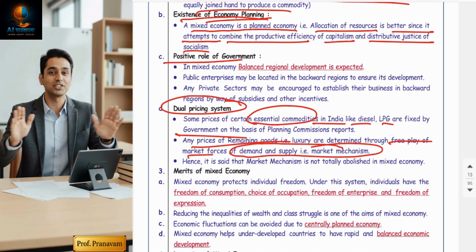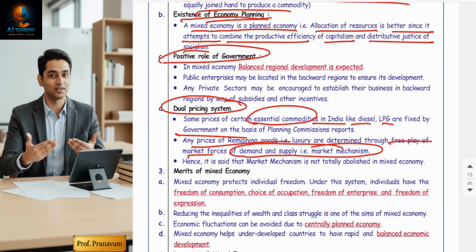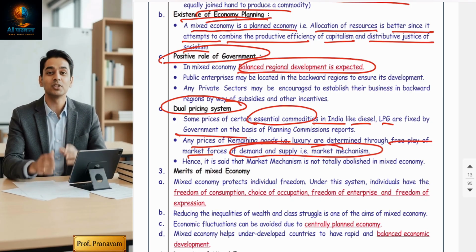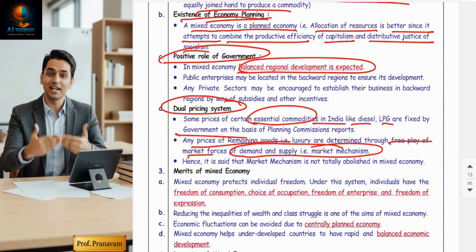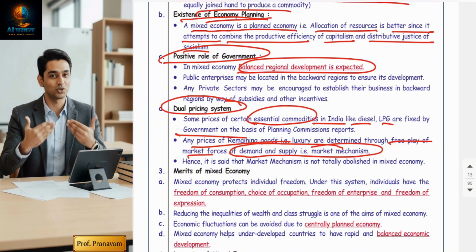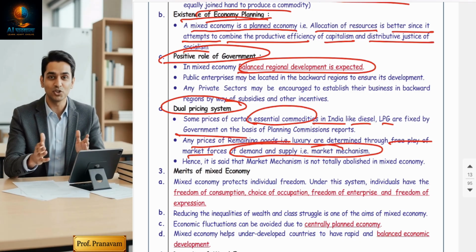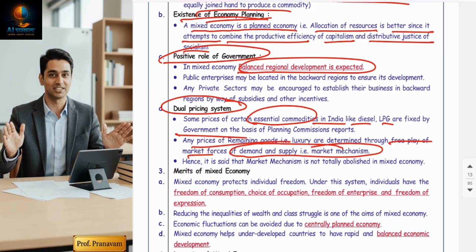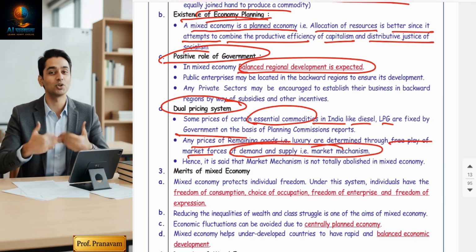Yes. Now, the positive role of the government. Of course, balanced regional development is going to be expected. Now, guys, private sectors are profit oriented. They don't want to do business in rural and underdeveloped areas, but those areas should get developed. So wherever private sectors are not going to reach, the government is going to run business in that area so that rural areas get developed.